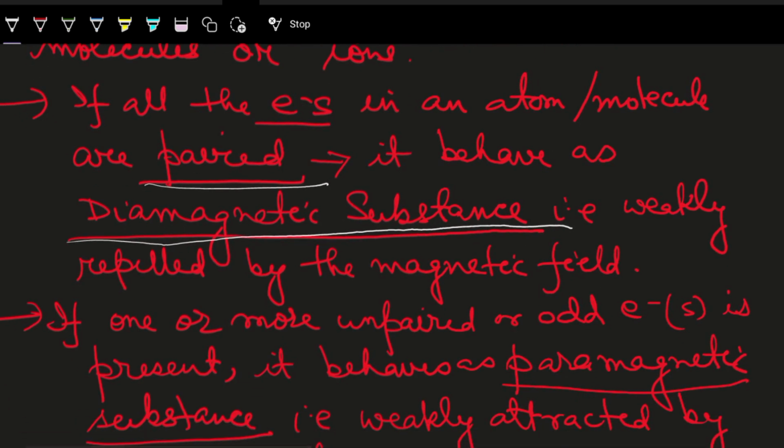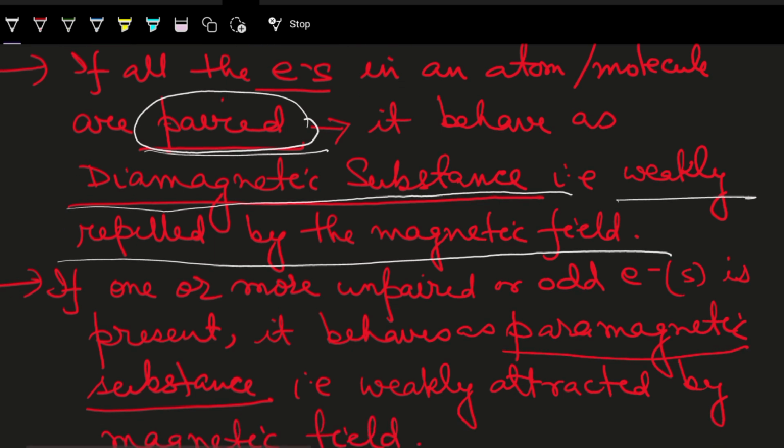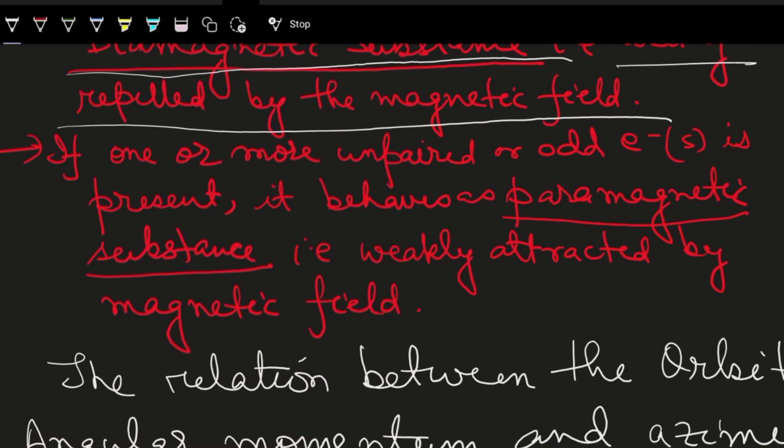What is the meaning of the term diamagnetic? They are weakly repelled by the magnetic field. If one or more unpaired or odd electrons are present, that means presence of at least one unpaired electron, it can make the substance paramagnetic.